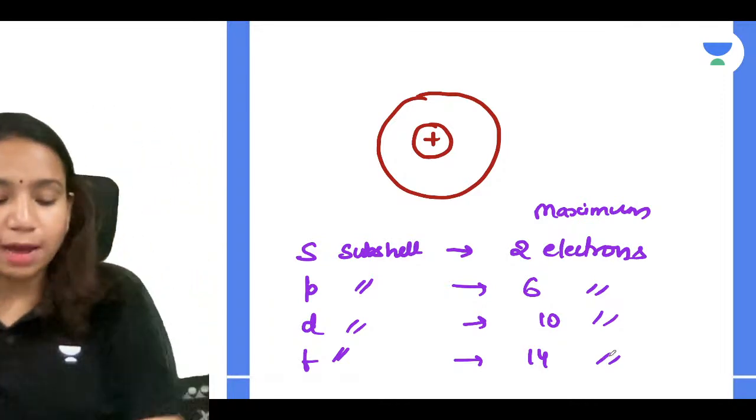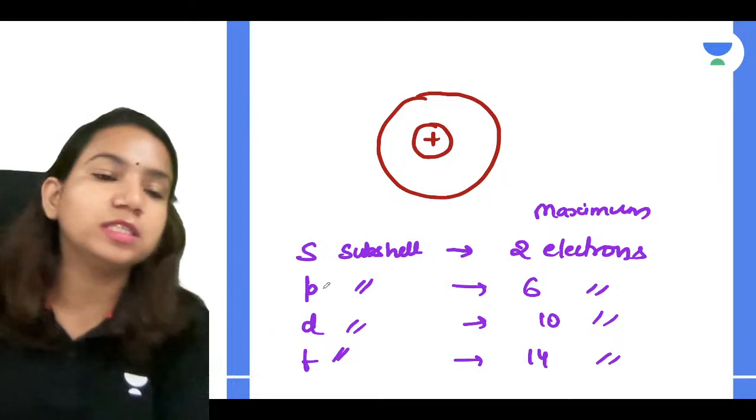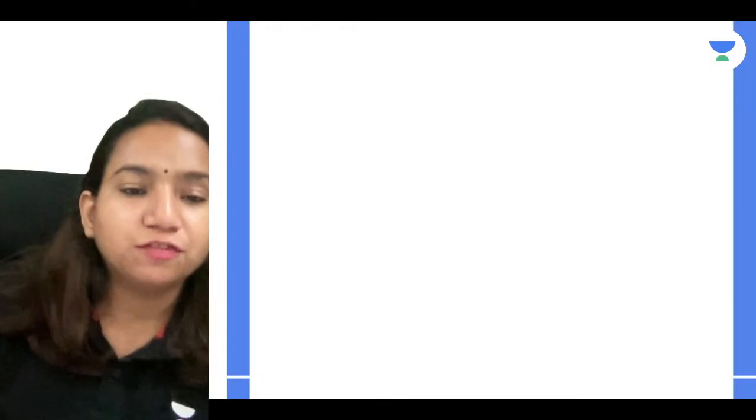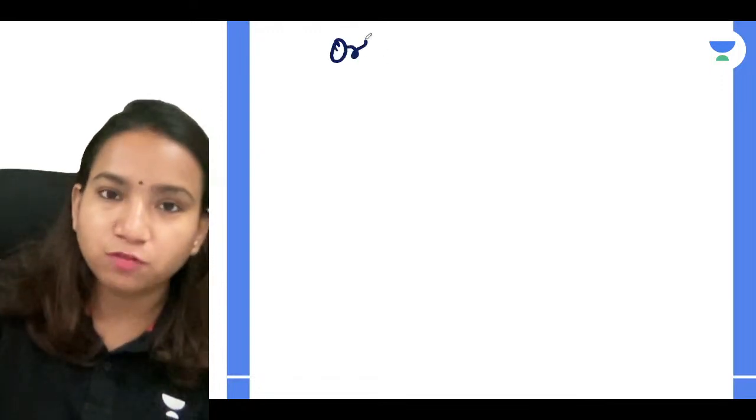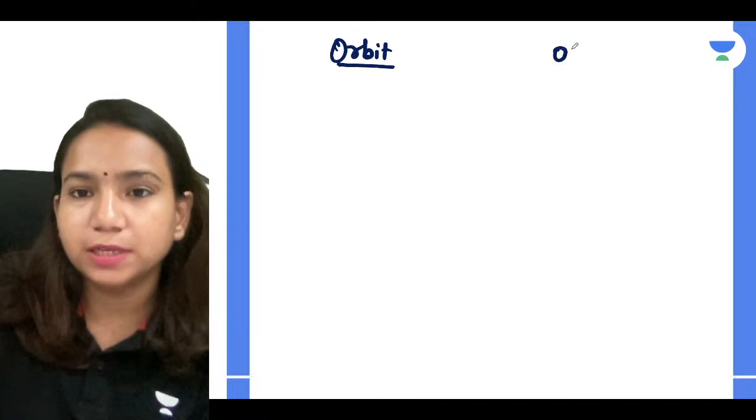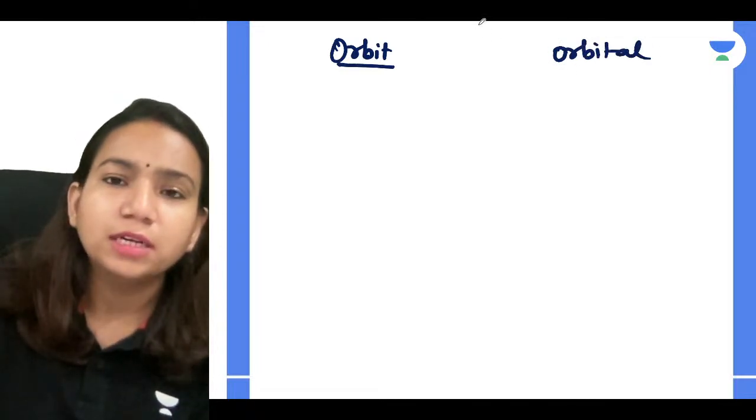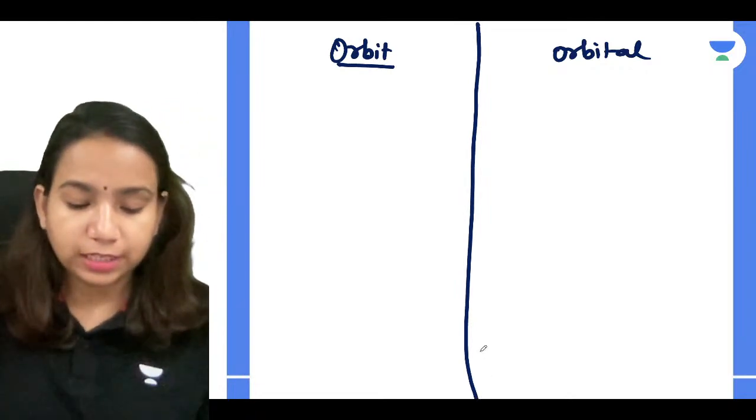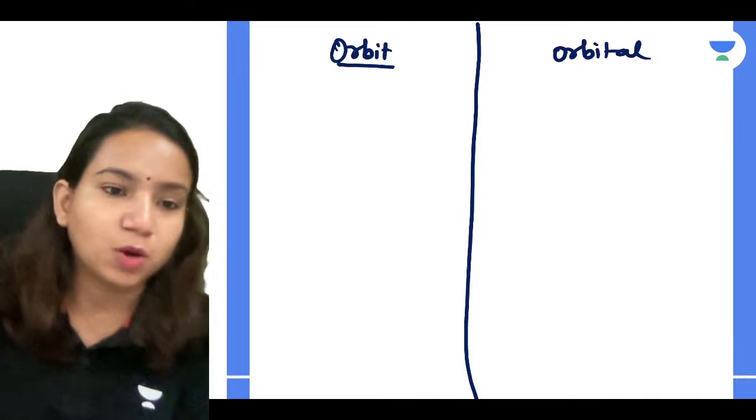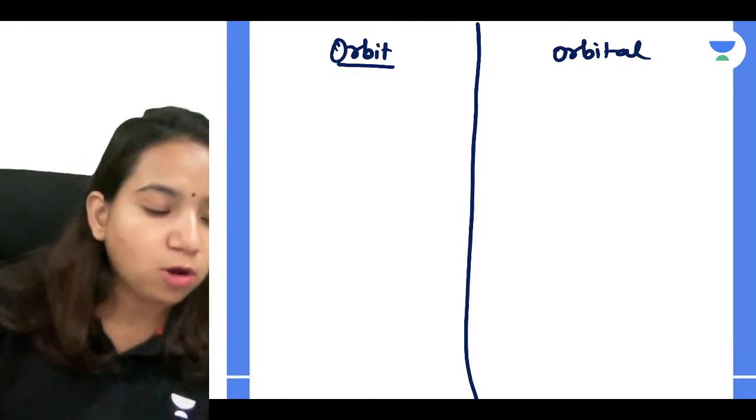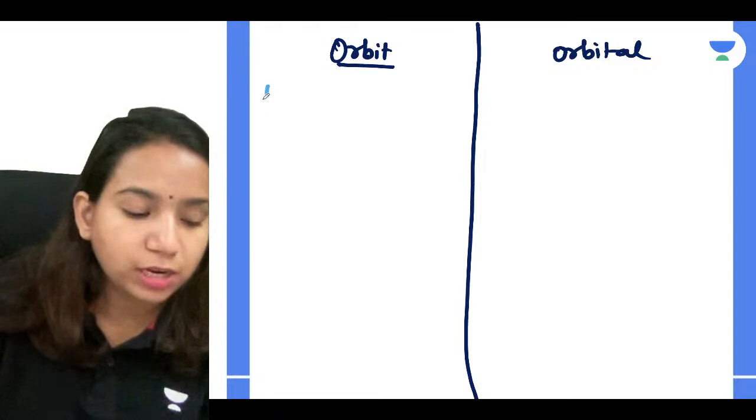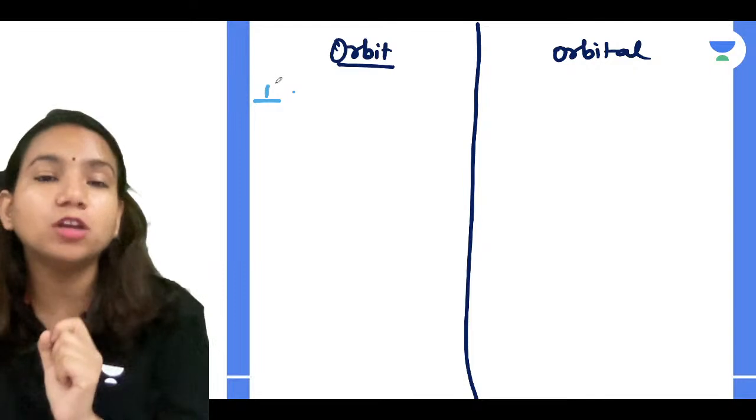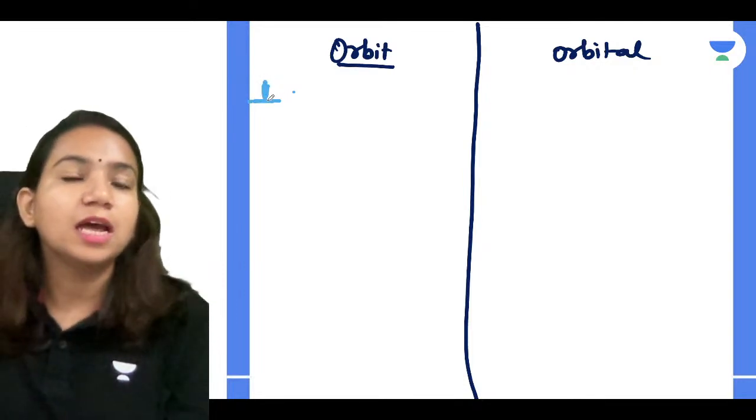Okay, now sometimes what happens, guys, it is asked what is the difference between orbit and orbital. So define it. So let's quickly enlist some of the differences between orbit and orbital. So we'll get more clarity about how orbital is different related to orbit. Okay, now orbit is what, guys? Orbit is a well-defined circular path in which electrons revolve around the nucleus, according to Bohr model of an atom. So Bohr model of an atom gave us this concept.